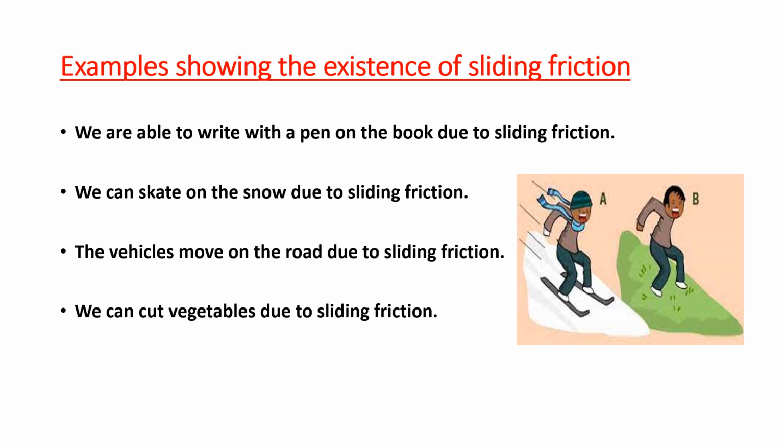So, what we are saying, sliding friction is the resistance that is created between any two objects that are sliding against each other. Sliding friction is always less than the static friction. So, you can understand clearly about the sliding friction.